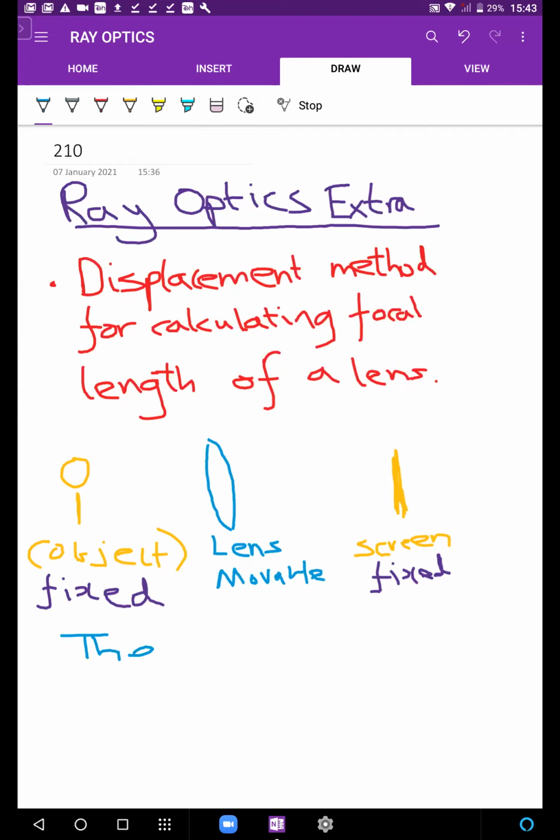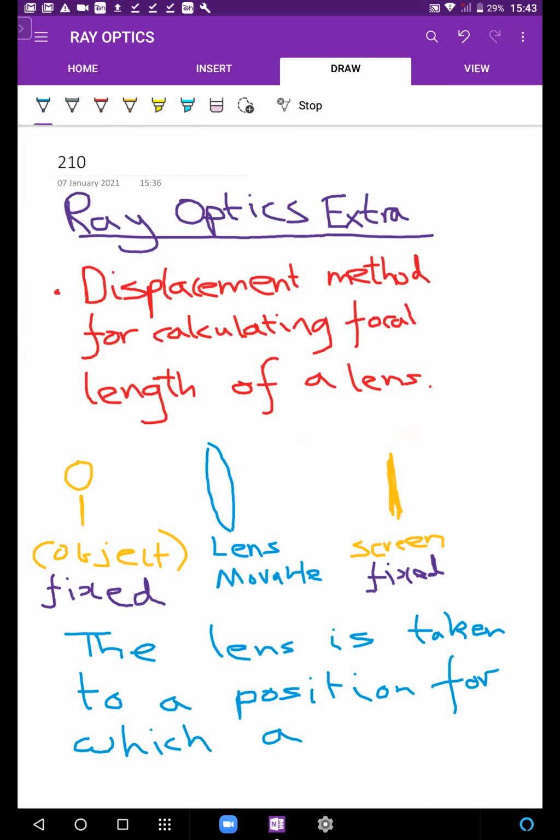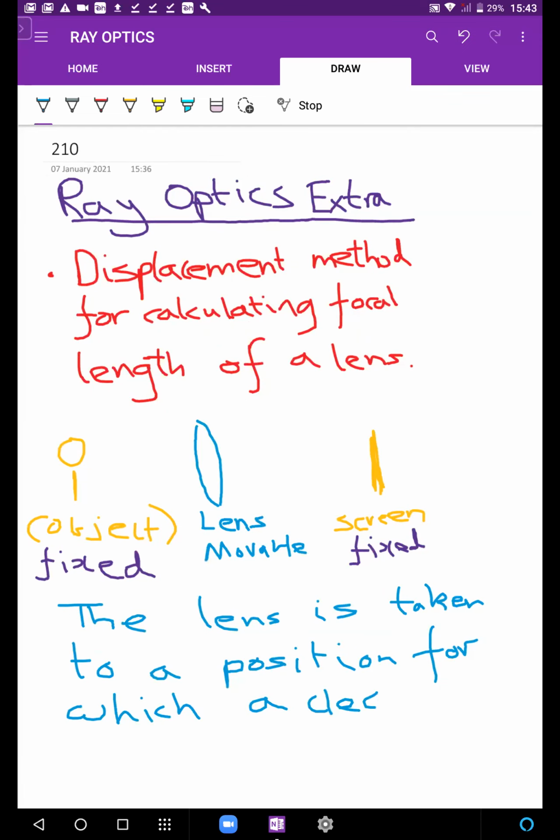The lens is moved, or the lens is taken to a position for which a clear image is focused on the screen.